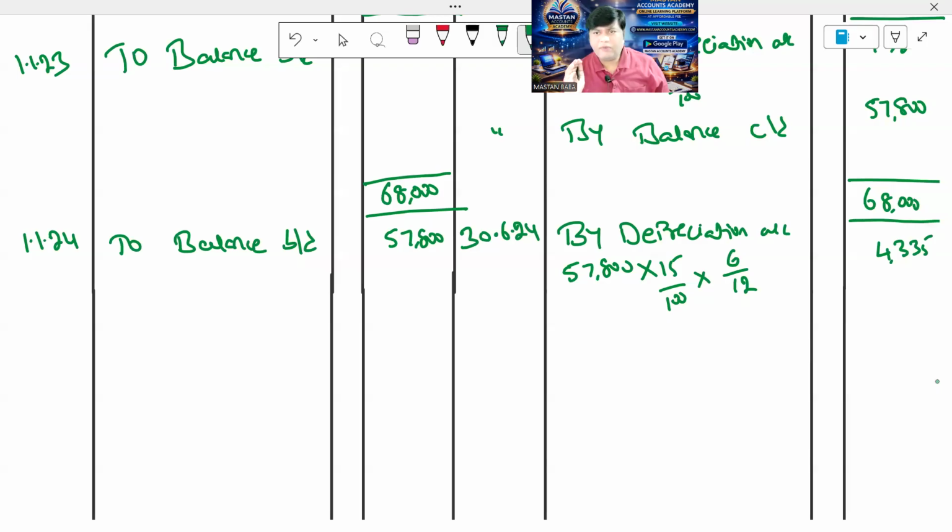On this day we sold the machinery for 50,000 rupees. So on 30th June 2024, when the asset is sold, what is the required entry? Bank account debit to the concerned asset. So bank account debit to machinery. So in the machinery account you have to write by bank, within brackets, sale.